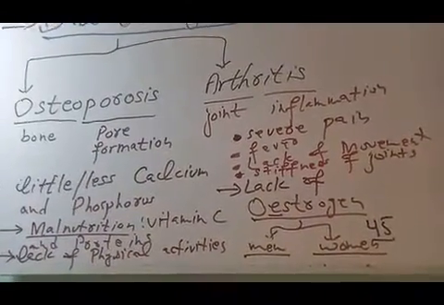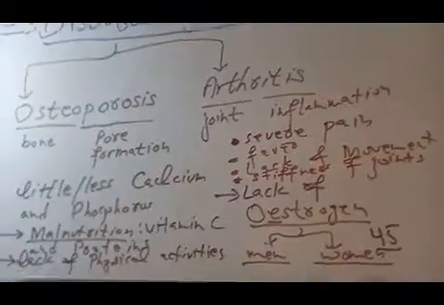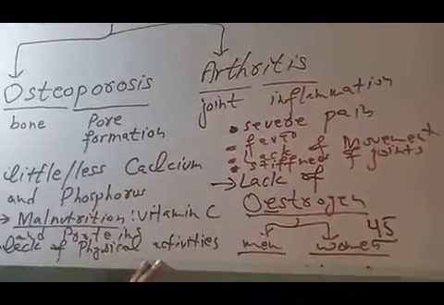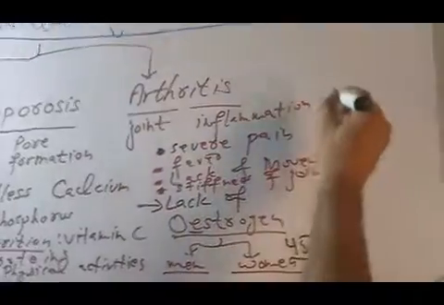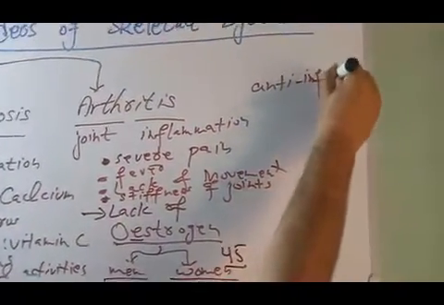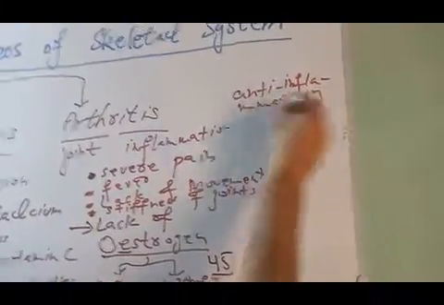Because arthritis is an inflammation, the treatment of arthritis is done by using anti-inflammatory medicines.